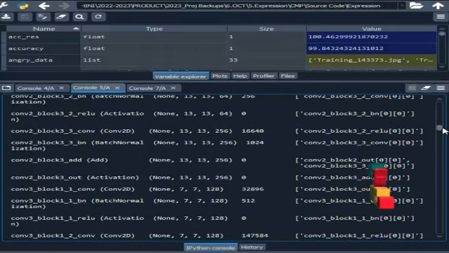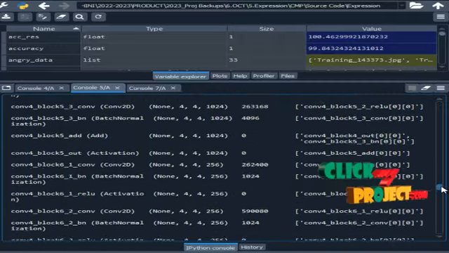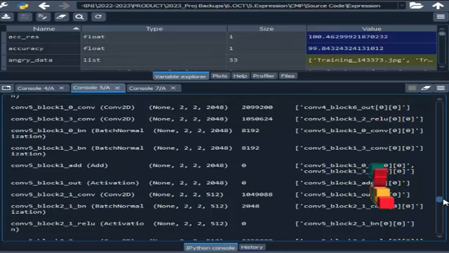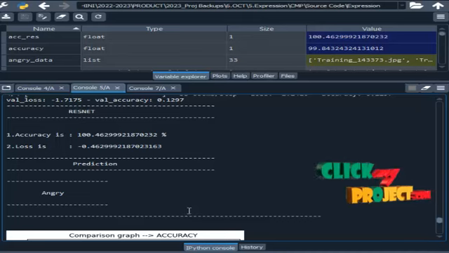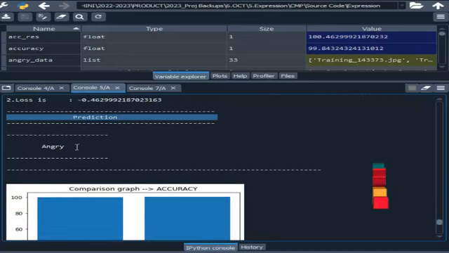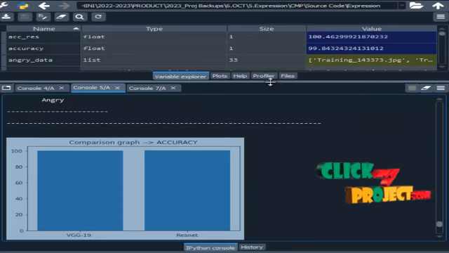This is the result for the ResNet. These are the hidden layers present in the corresponding algorithm, that is the ResNet. And the prediction is angry. So this is the comparison graph of VGG19 and ResNet.